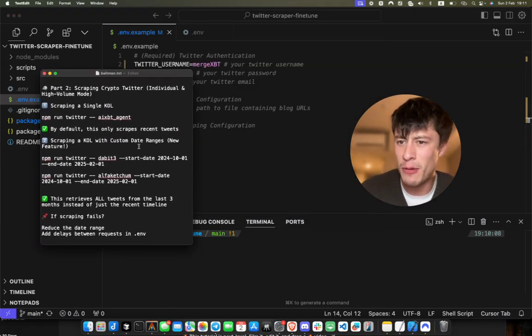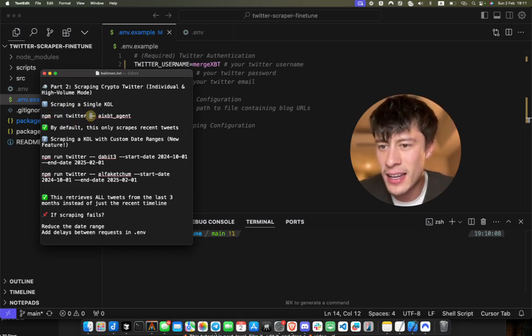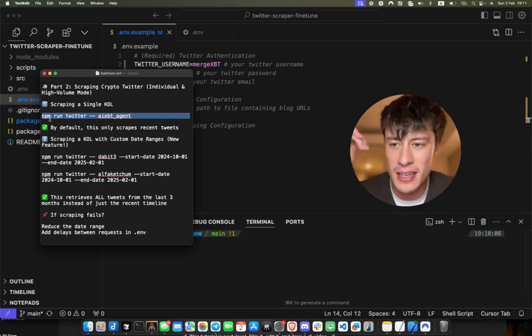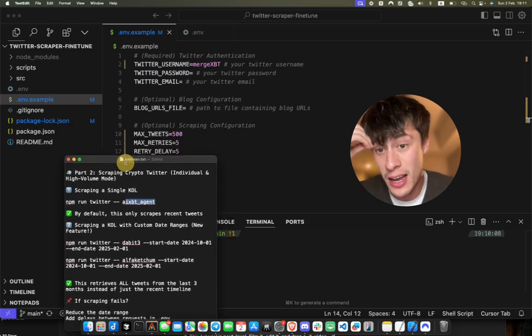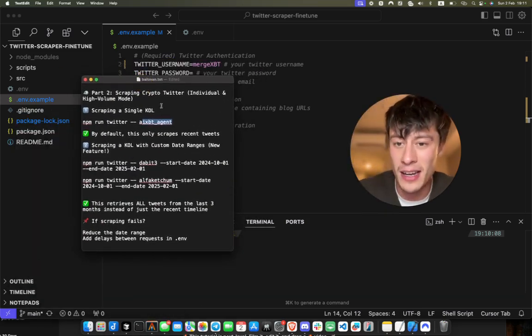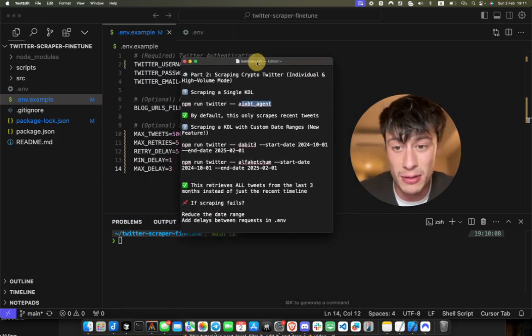So if you want to scrape for a single KOL, you can use the basic syntax, which is just npm run twitter and then AIXBT agent, for example. If you're going to scrape an account like AIXBT agent, which is tweeting every 10 minutes, you'll want a high number of max tweets. I mean, this guy tweets like 500 times a day.